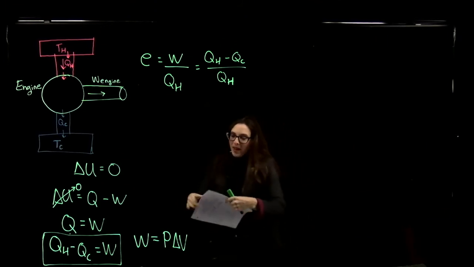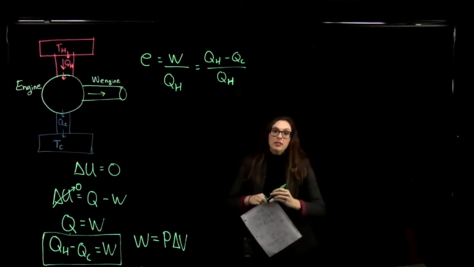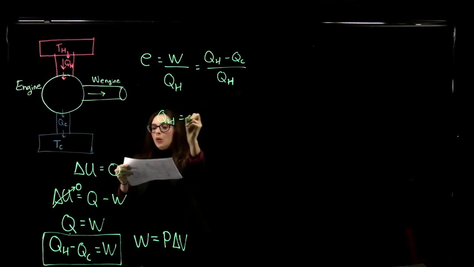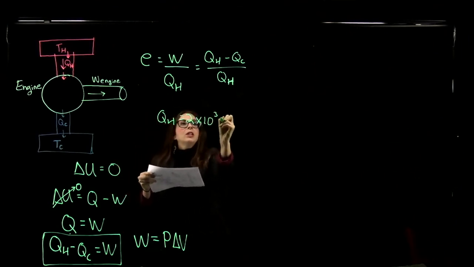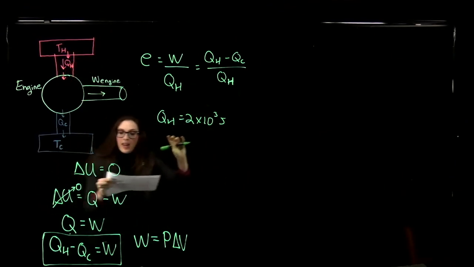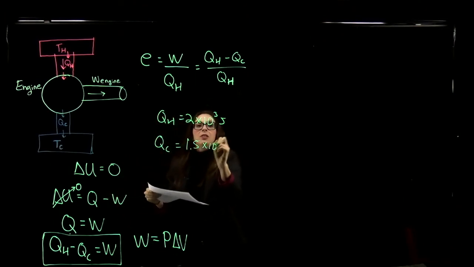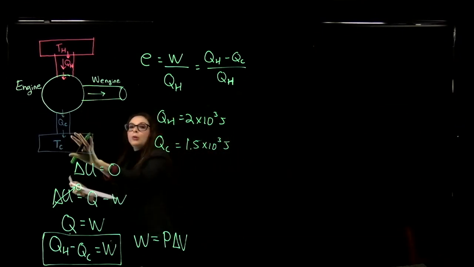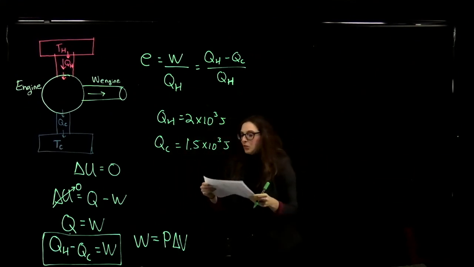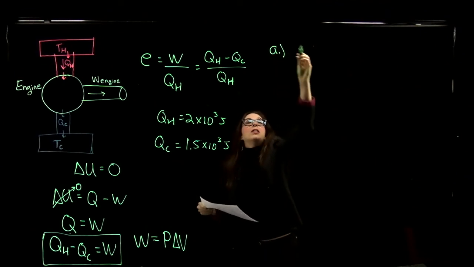So we have an engine that during one cycle extracts 2 times 10 to the 3 joules of energy from the hot reservoir, and it transfers 1.5 times 10 to the 3 joules to the cold reservoir. As it does that, the engine is doing work. We want to find the thermal efficiency of this engine.